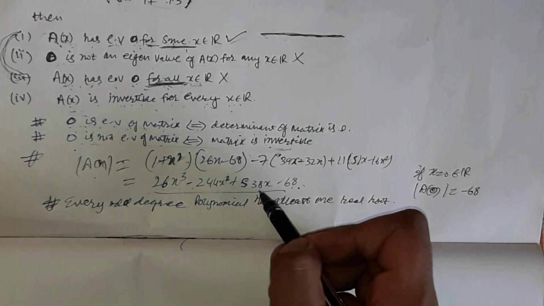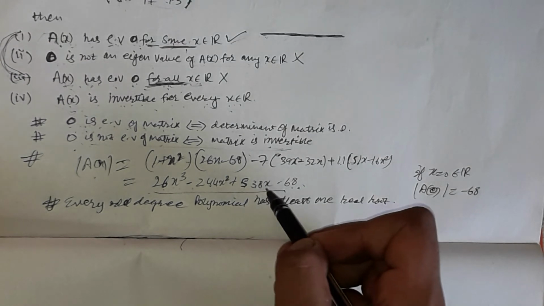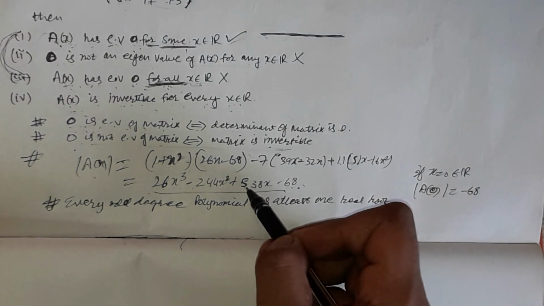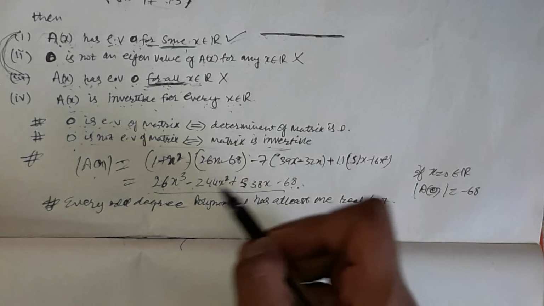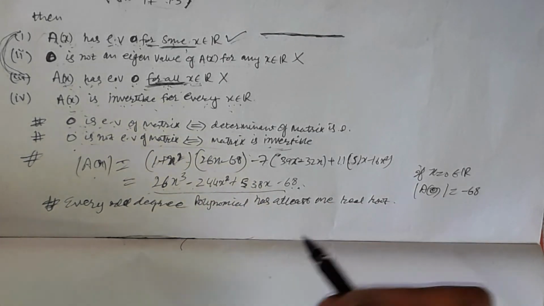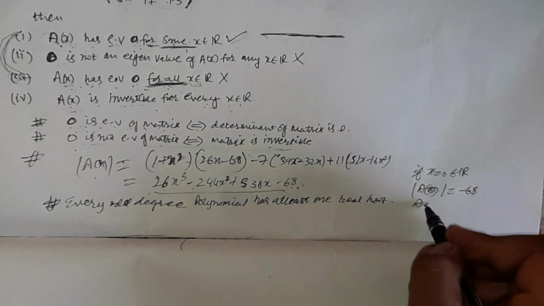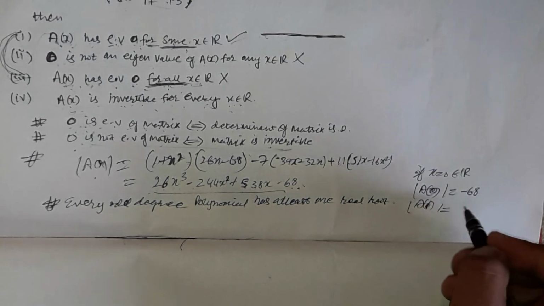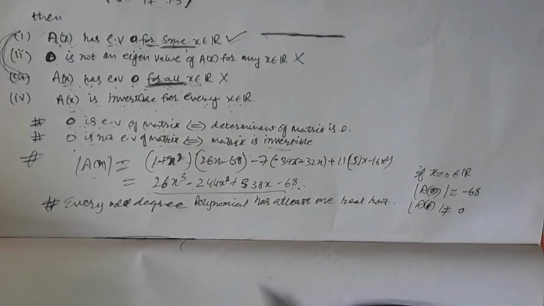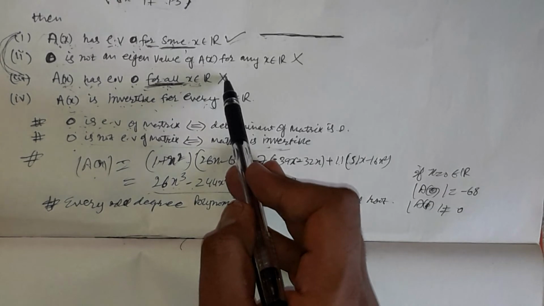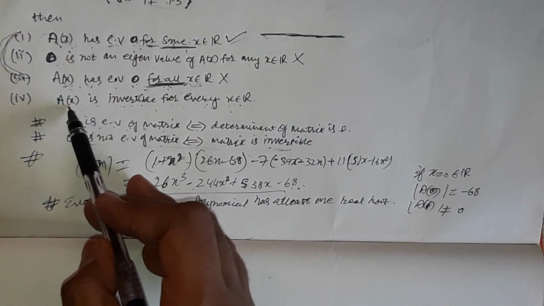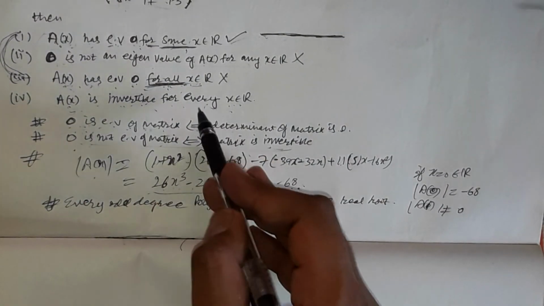In that case you will get 538, 566, okay, and here it is fine. The determinant of A of 1 is also non-zero, okay. So this option is false.